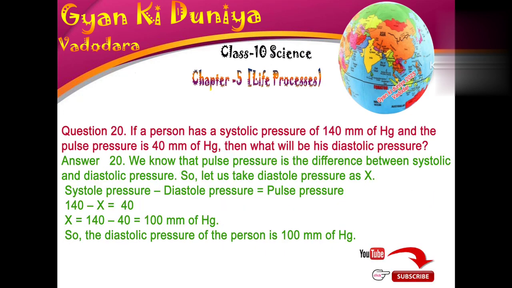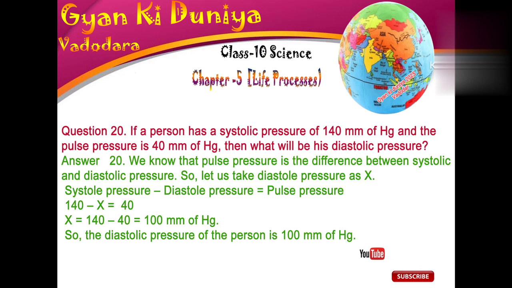Question 20. If a person has a systolic pressure of 140 mm of Hg and the pulse pressure is 40 mm of Hg, then what will be his diastolic pressure? Answer: we know that pulse pressure is the difference between systolic and diastolic pressure.